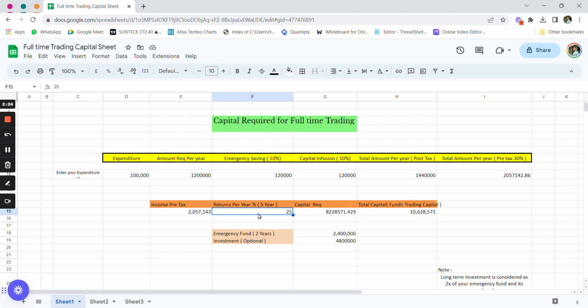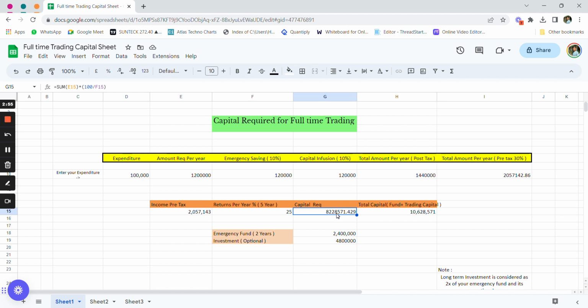Now, let's say that you can even make 100% a year, 50% a year, depending upon your skill and depending upon how long you have been trading, right? Some years you are just going to break even, some years you are going to make 50-60% a year. So we are assuming that you are making 25% per annum here. So the total capital required would be 82 lakh 28,571 rupees.